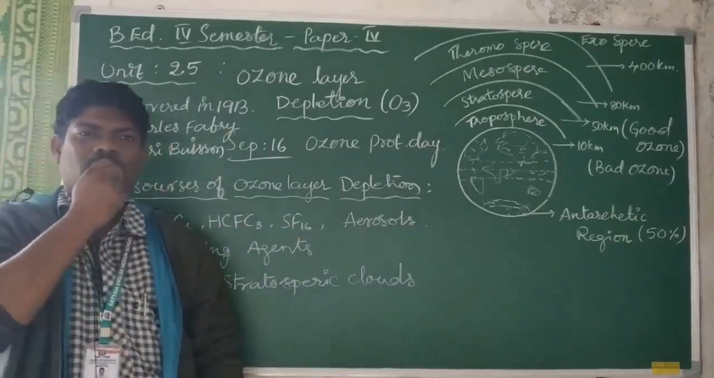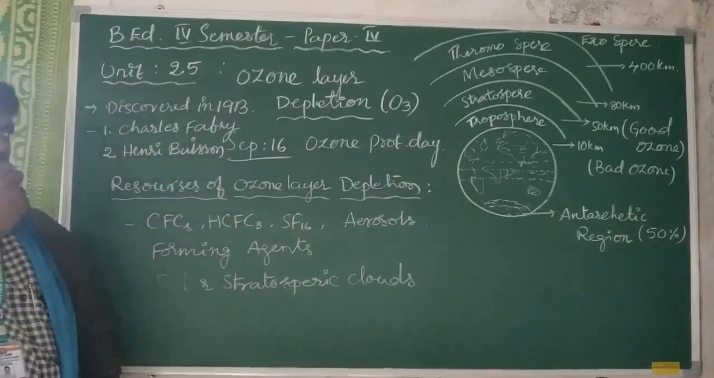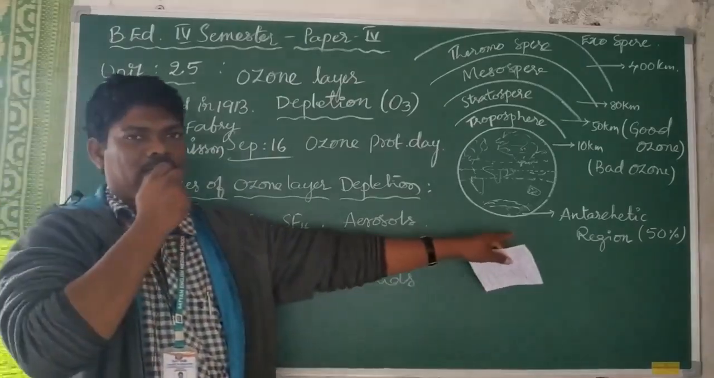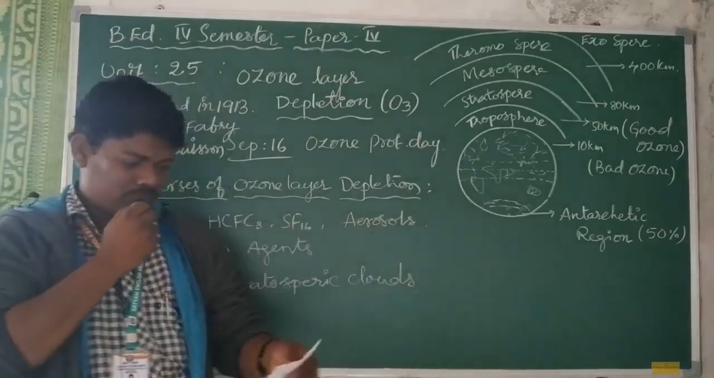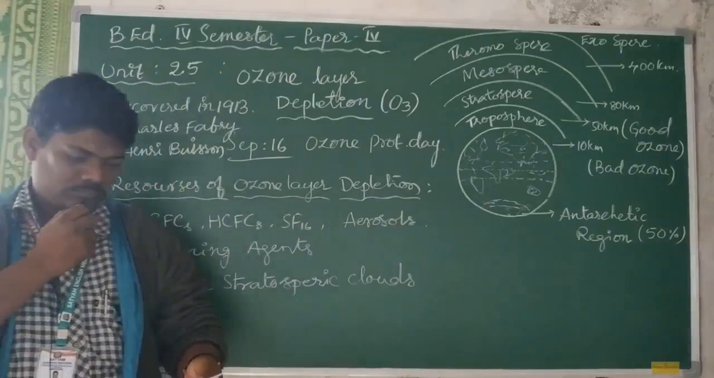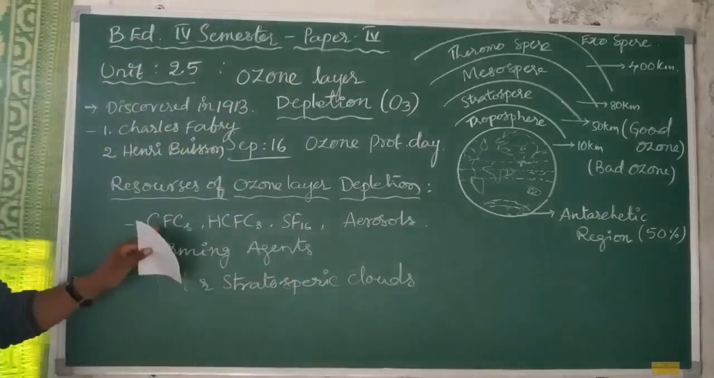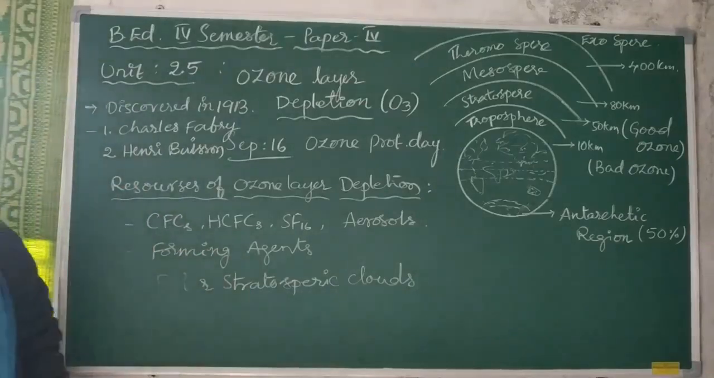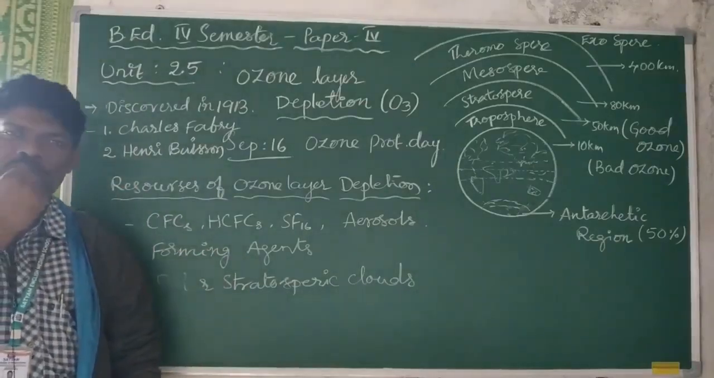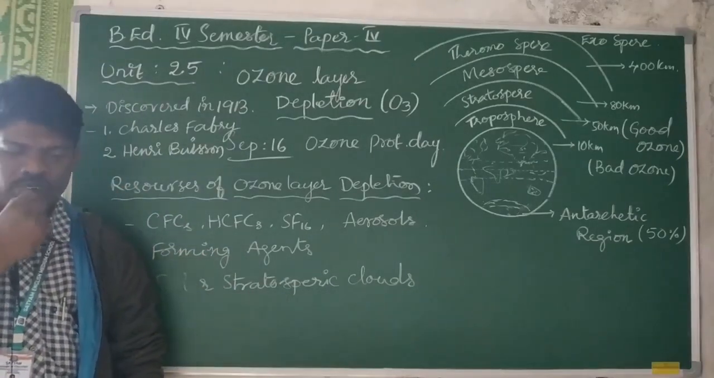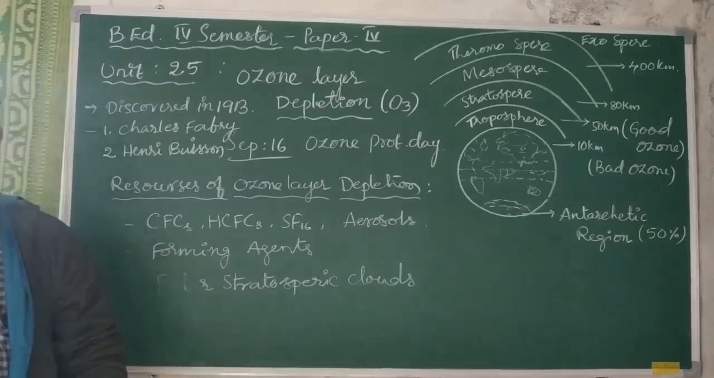These noxious clouds are responsible for the ozone layer depleting. Okay, and also here I mentioned the chlorofluorocarbons. These chlorofluorocarbons are the main high potential gases for ozone layer depletion.